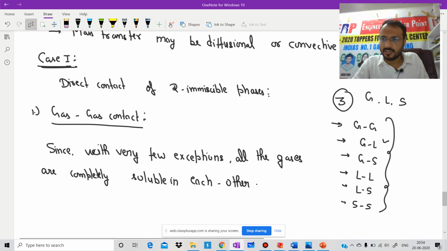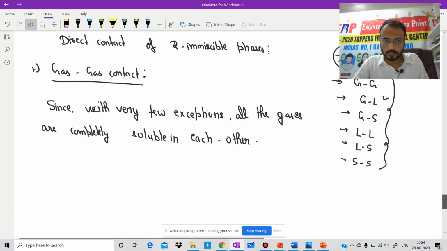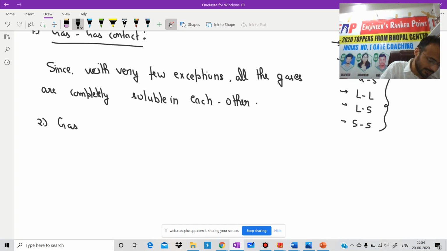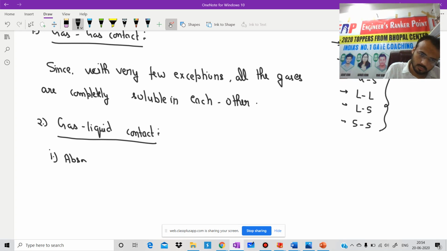Now we will discuss the next one. The second one is gas-liquid contact. First, in this one we will discuss absorption. First we will take an example, then I will provide you the definition.